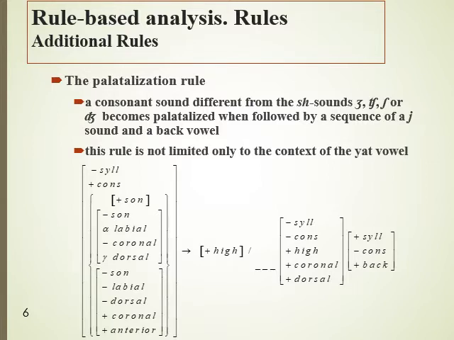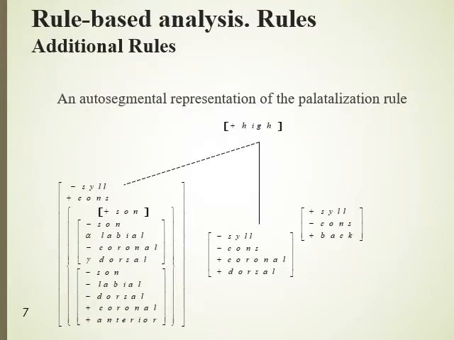This rule is not only limited to the context of the Yat vowel, but it's a general rule in Bulgarian. On this slide, you can see an autosegmental representation of the palatalization rule with a plus high segment of the Y sound spreading to the preceding consonant, which results in a palatalization of that consonant.